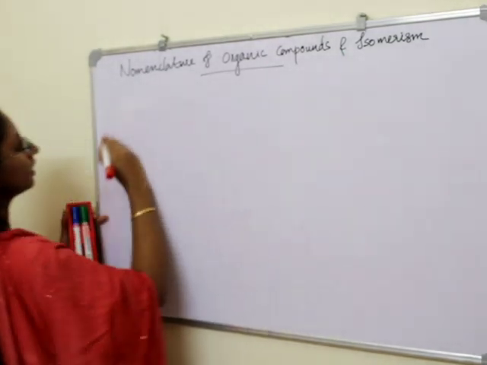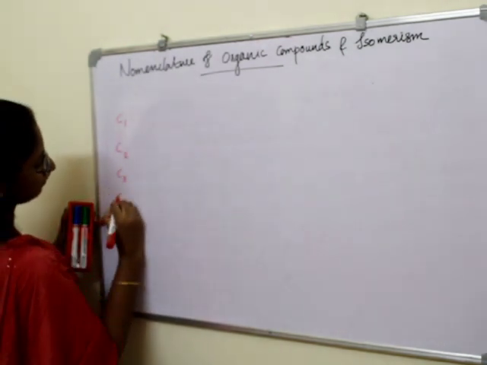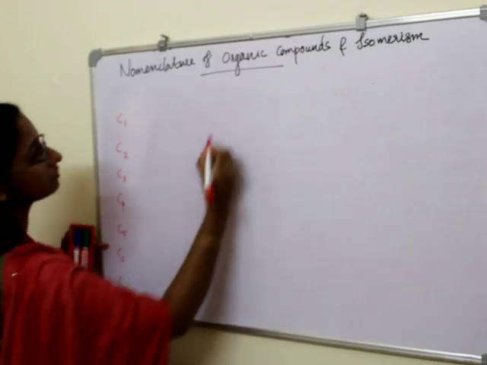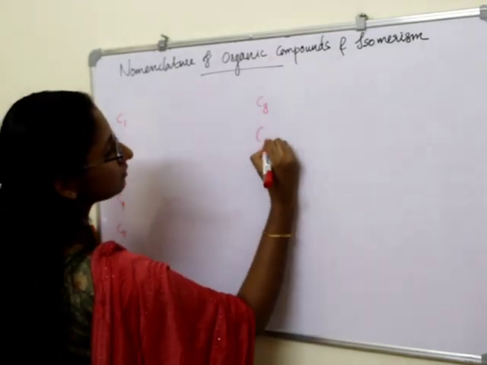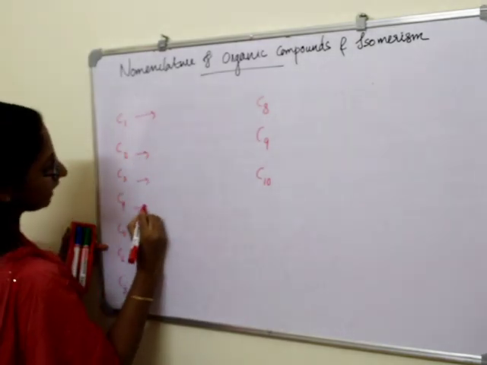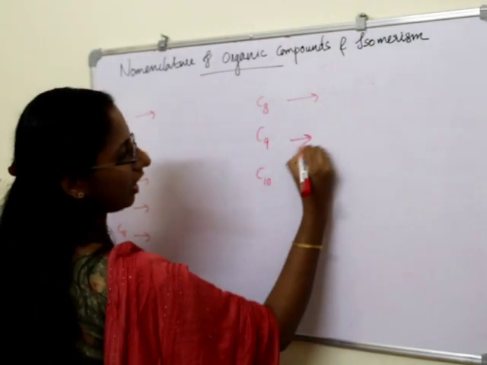Depending on the number of carbon atoms, we can name these hydrocarbons.